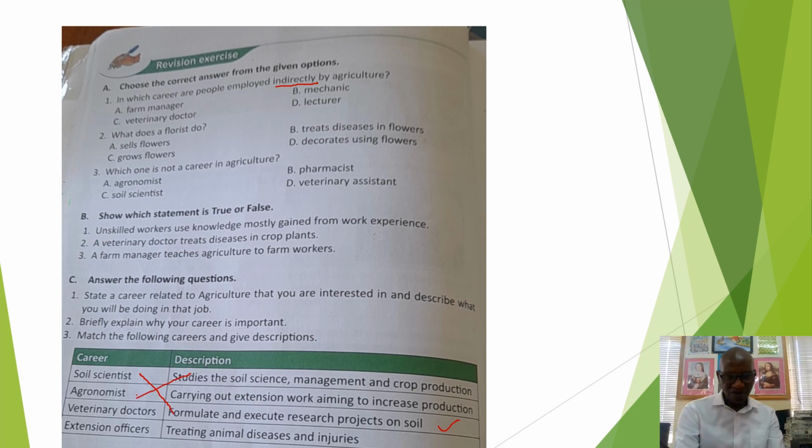That's agronomist. Then veterinary doctors, it matches this one, treating animals, animal diseases and injuries. Then extension workers is carrying out extension work aiming to increase production. So those are the answers for the different descriptions.